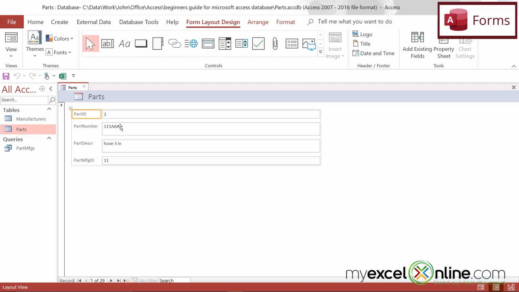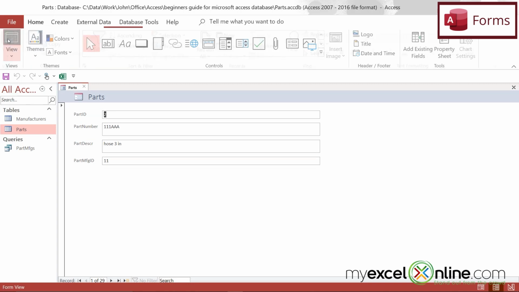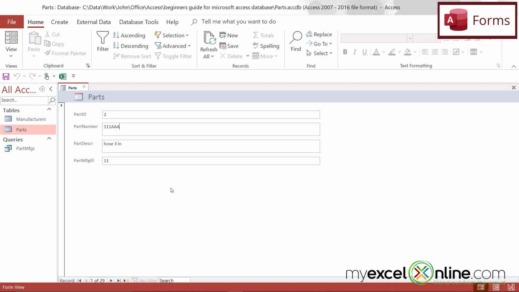But what I really want you to understand is that a form is a way to actually view the data that is inside of a table. So anything I do to the data here will be changed in the table. Let me show you what I mean by that. I'm going to click this view up here so that I'm in form view, and I'm going to change this to have a B at the end of it.